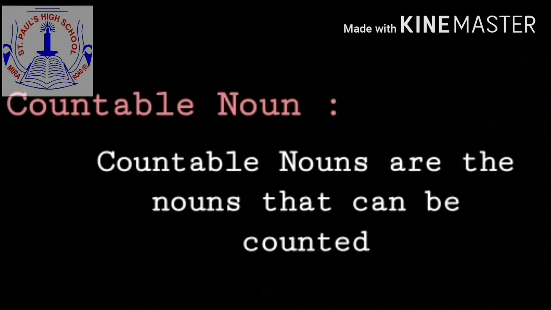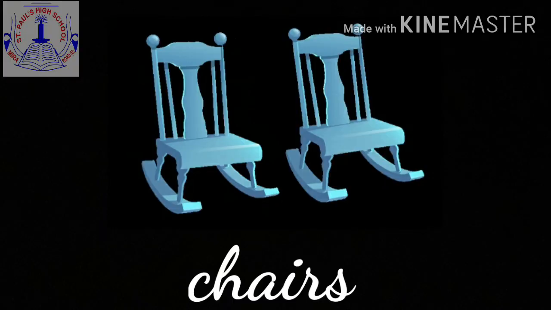Let's see what countable nouns are. Countable nouns are the nouns that can be counted. For example, how many chairs can you see here in the picture? 2. That means you can count it. So, that's a countable noun.